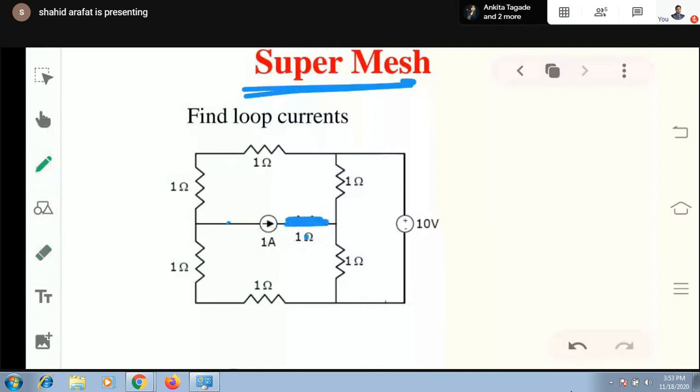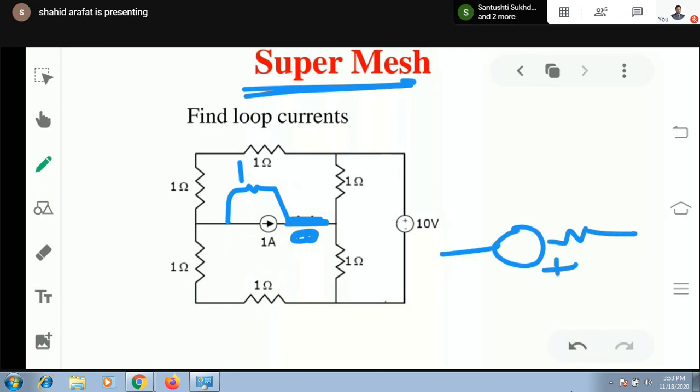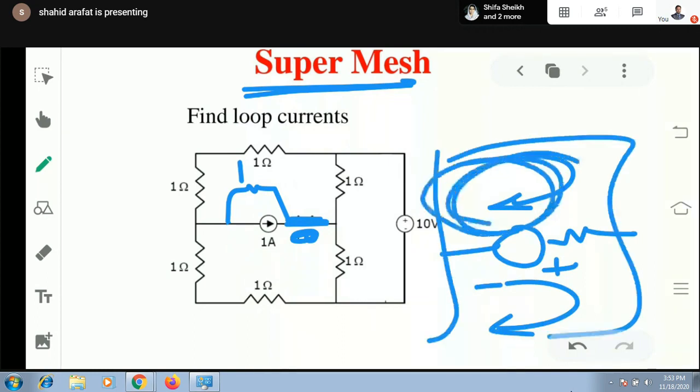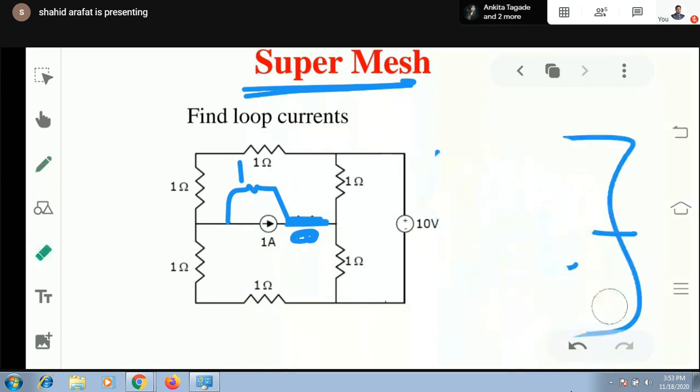So this is the dummy element. This is not an internal resistance. In case of a current source, internal resistance should be connected in parallel. So this is not the case. Here we don't have any internal resistance of the current source. In short, we cannot convert this current source. If internal resistance were connected in parallel, then we could convert this current source into a voltage one, like this. Then we could have simply applied mesh analysis and finished. Okay. But this is not the case.